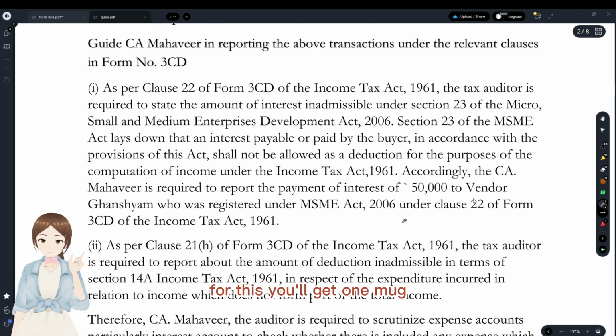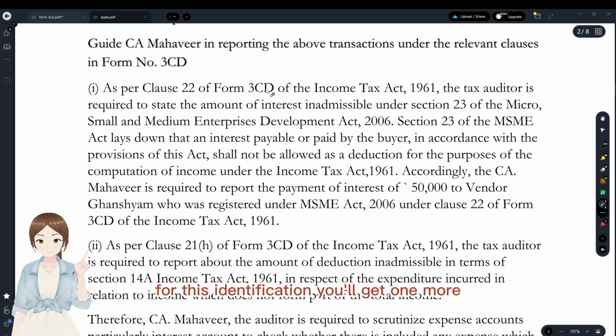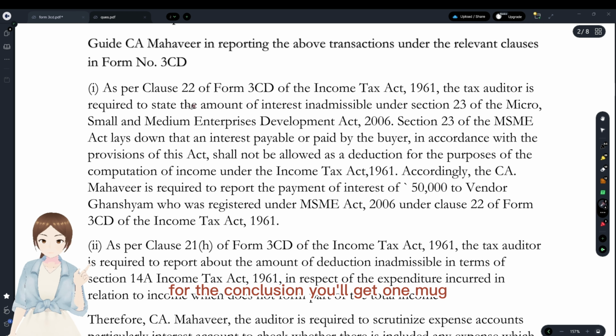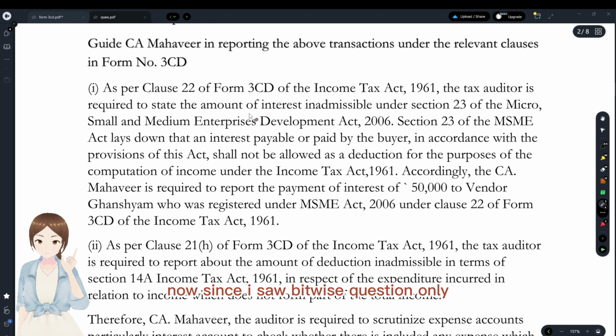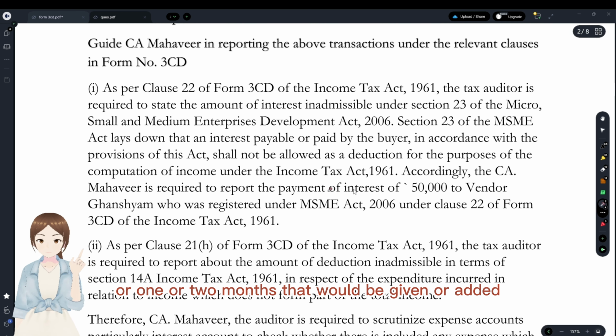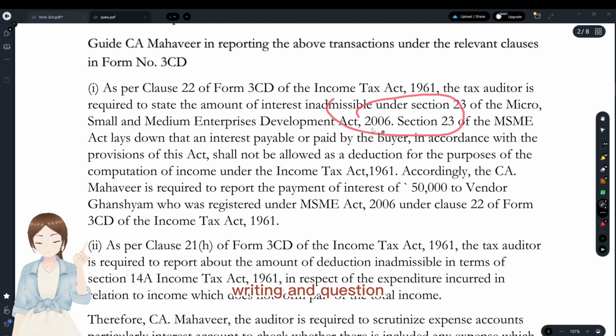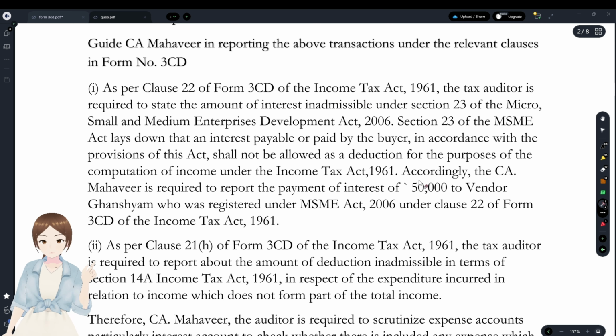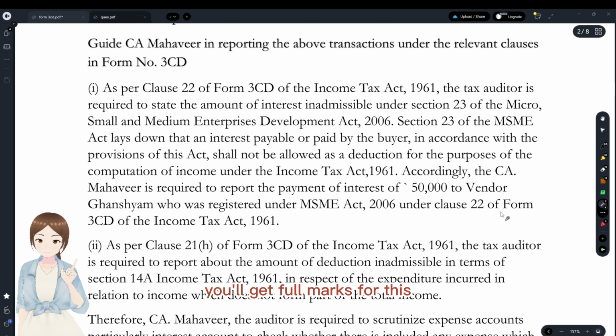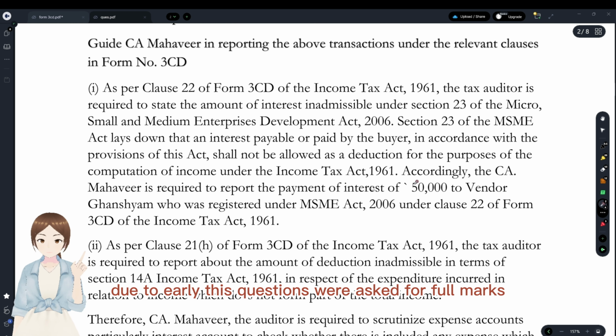For this identification, you'll get 1 mark. For the conclusion, you'll get 1 mark. Since it's a bitwise question, only 1 or 2 marks would be given for it. But if it's given as an individual question for identification, provision writing, copy-paste of the question, and then conclusion, you'll get 4 marks for this. Usually, these questions were asked for 4 marks.